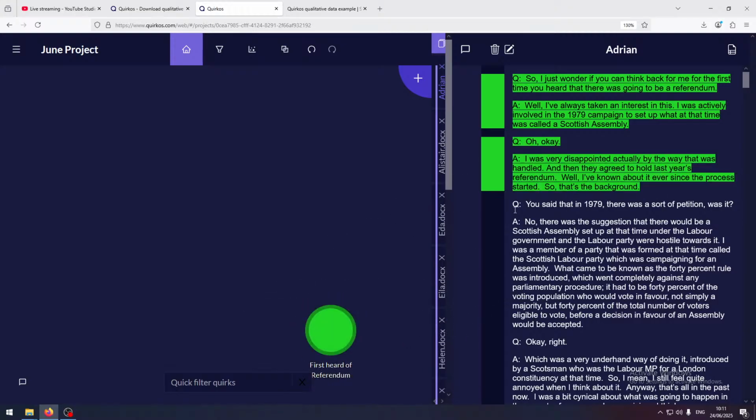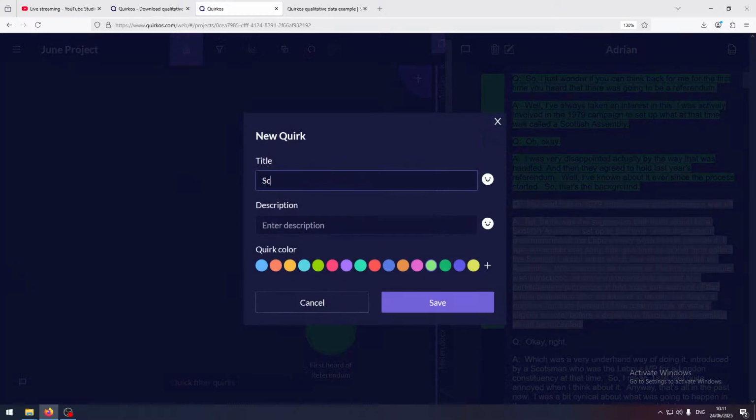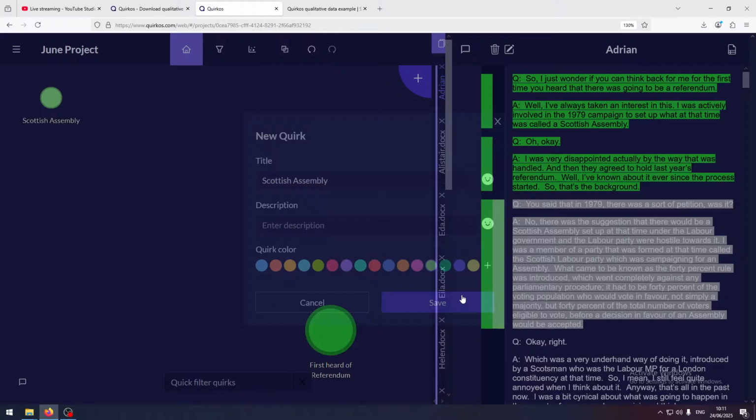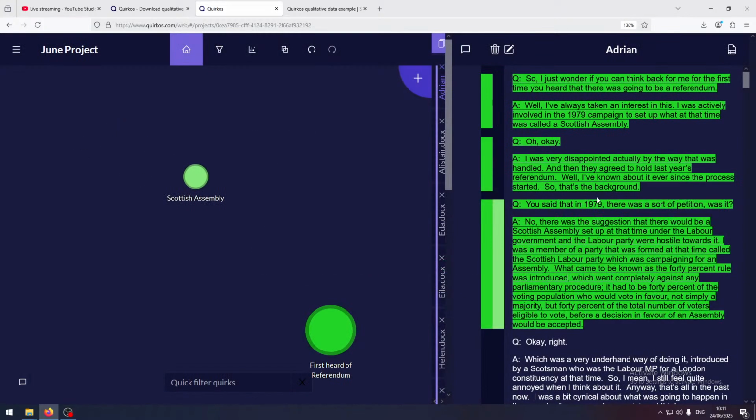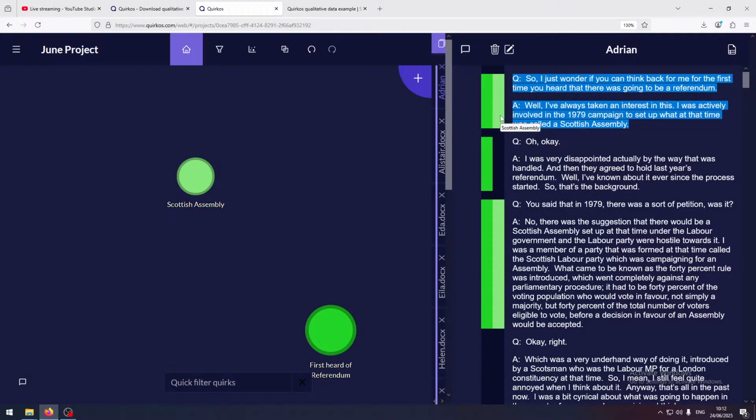So this was about the 1979 Scottish Assembly. So let's drag and drop into another place. So we keep adding things to first heard referendum, but we can also add this to Scottish Assembly. And spoiler alert, Adrian's actually the only person that talks about the Scottish Assembly, but it's very important to him. So let's put that in here as well. And so one piece of text can be assigned to multiple codes. So you'll see there we've got Scottish Assembly, also when we first heard of the referendum.